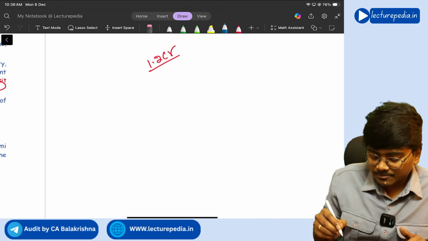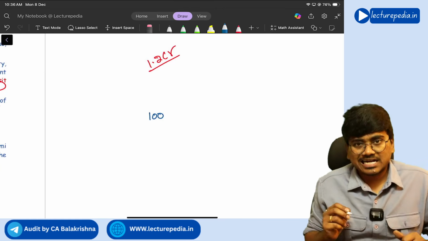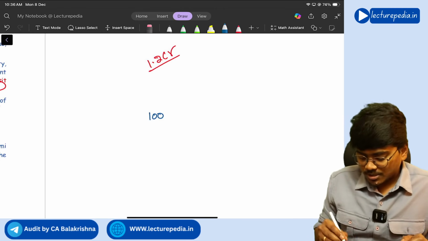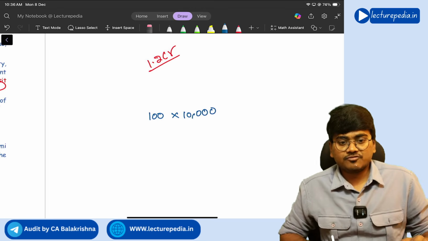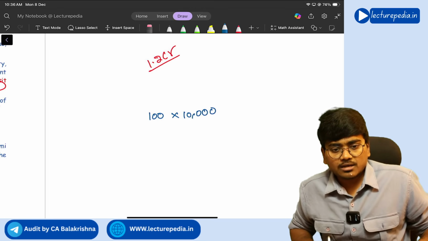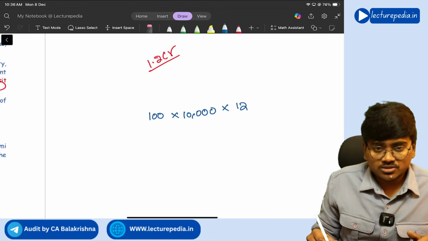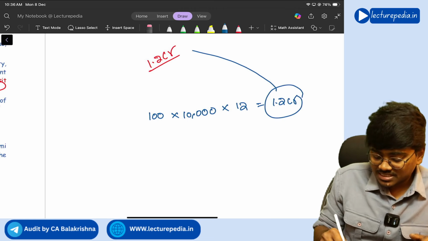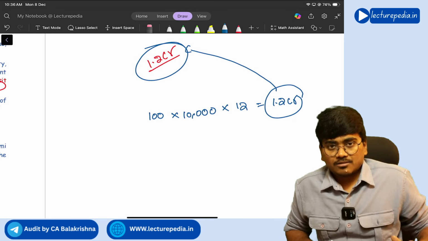Now you will ask the company, how many employees are there? The company says there are 100 employees in the organization. What is the average salary that you are paying them? Let's say the company says we are paying 10,000 average salary. So 10,000 multiplied by 100 becomes 10 lakhs. You will pay for 12 months, right? So in total it will become 1.2 crore, which matches the amount shown in the P&L, correct or not?